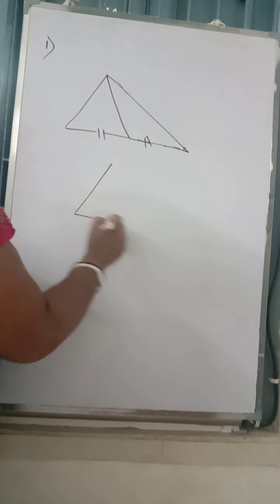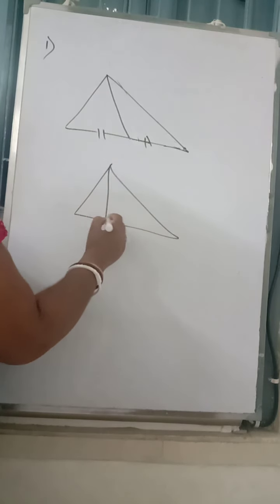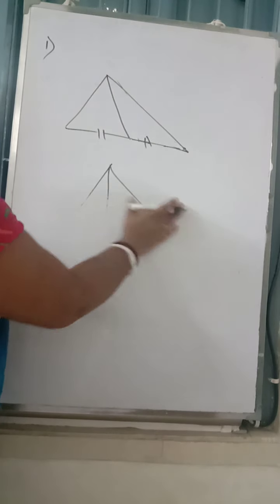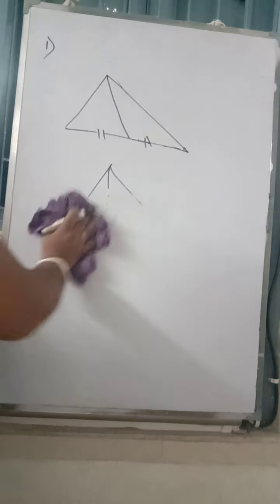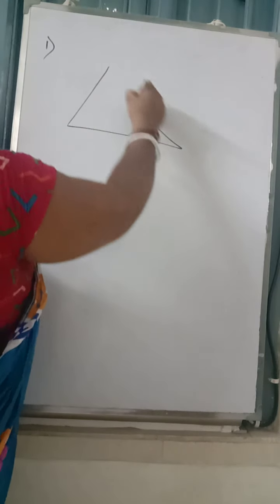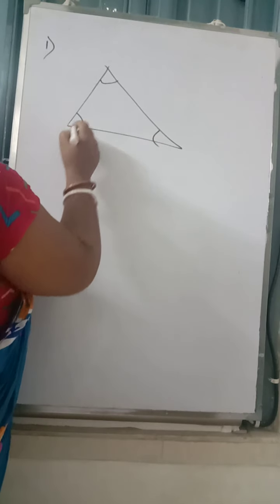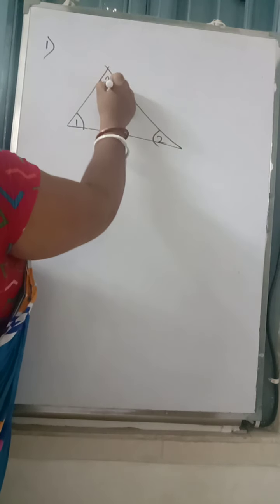But the altitude is not confirmed as the side and the side being equal. Only in an isosceles triangle it is equal. So this is the symbol for altitude. Now next we have angle properties. As all of us know, there are three angles in a triangle, and the sum of these three angles is 1, 2 and 3.